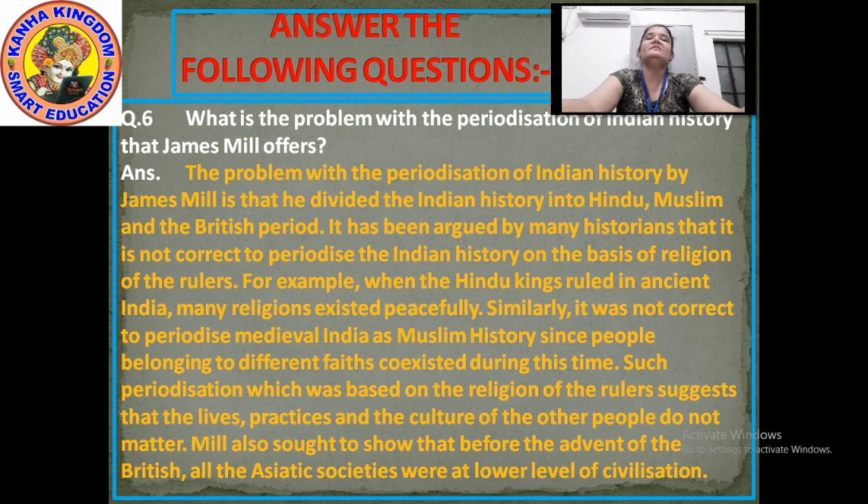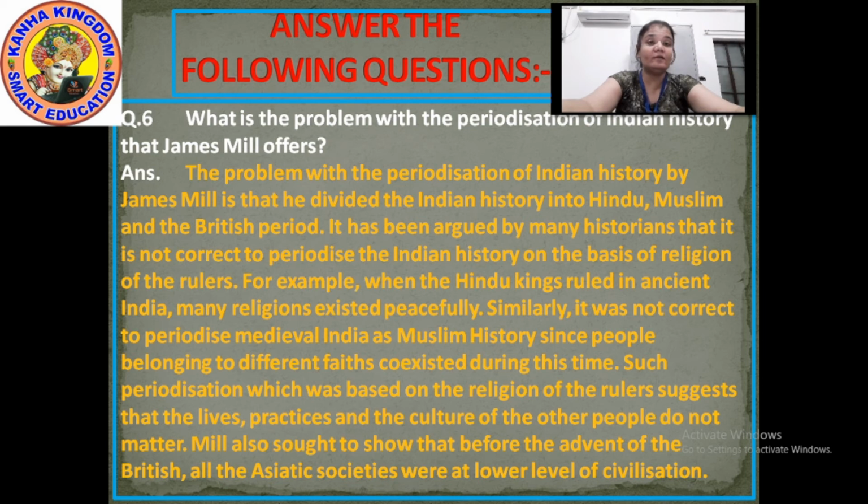Such periodization, which was based on the religion of the rulers, suggests that the lives, practices and culture of the other people do not matter. Mill also sought to show that before the advent of British, all the Asiatic societies were at lower level of civilization.